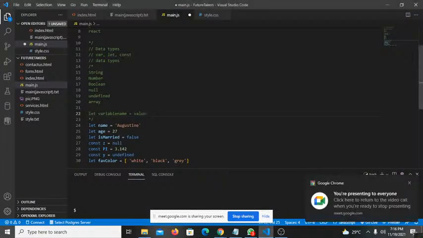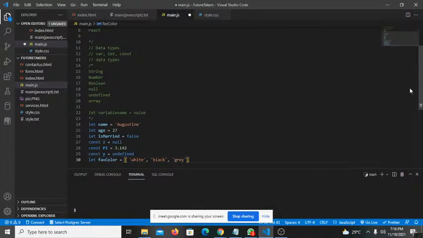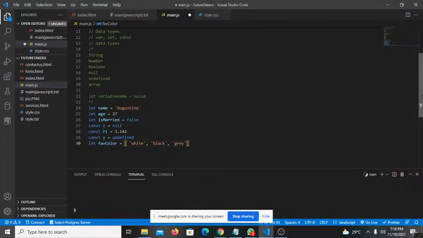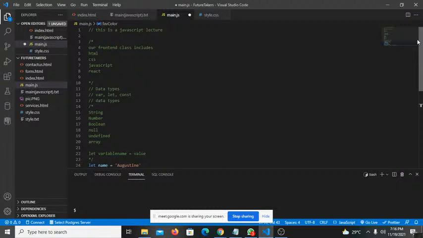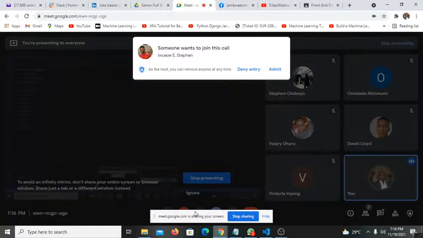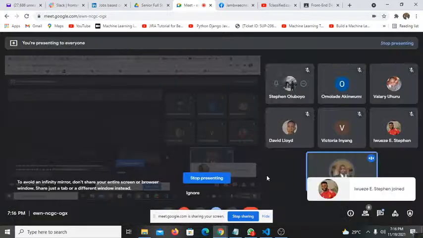So these are the various data types. Now we're going to be checking the various data types. We are starting our JavaScript from scratch, and the first thing we look at is comments. We have a single line comment, started with two slashes. Multi-line comments are started with a slash and an asterisk. You can use them to represent stuff that you don't want the interpreter to run.